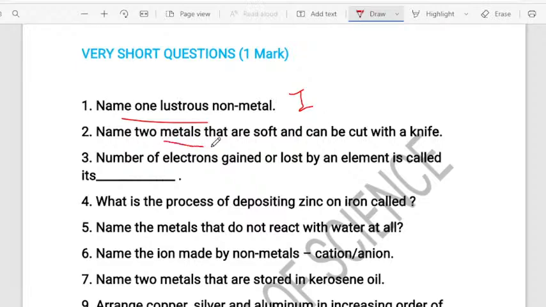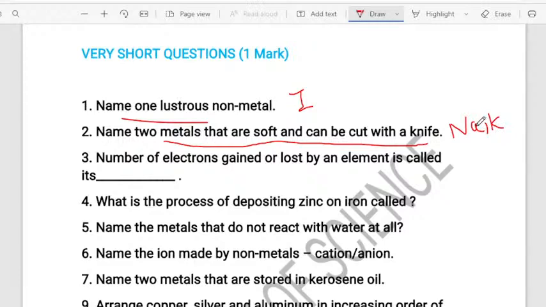Very good. So next question. Name two metals that are soft and can be cut with the help of a knife. Very good, so many are giving the right answer. The first correct answer is given by Thanu, followed by Ismail, Spurti Mahesh, Aesthetic Girl, Kraftholm, Umesh and Venkatesh. The right answer is sodium and potassium. Sodium stands for Na, potassium K. These are the two metals which are soft and can be easily cut with the help of a knife.